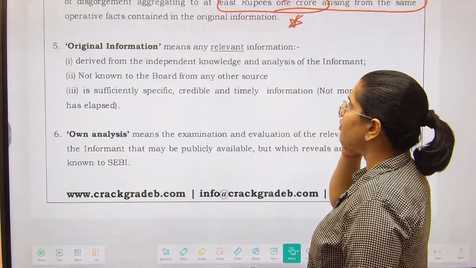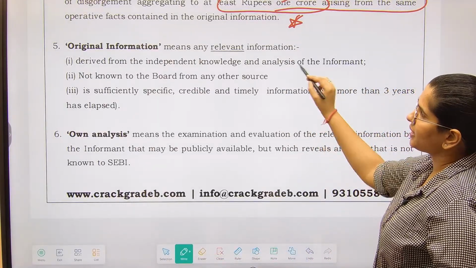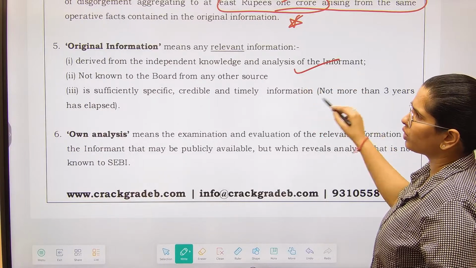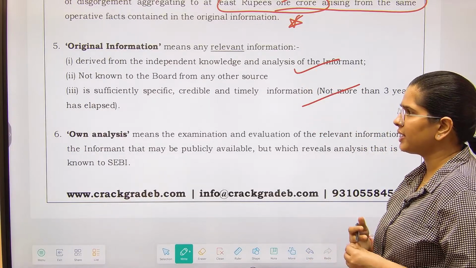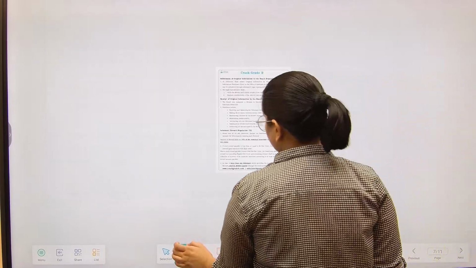Next is original information. Original information means any relevant information derived from knowledge not known to the board etc. It's sufficiently specific, own analysis, easily understandable.